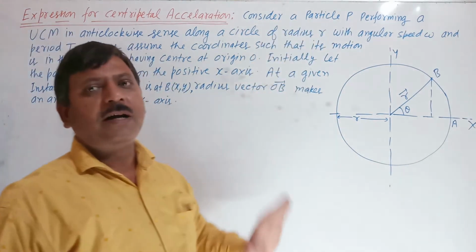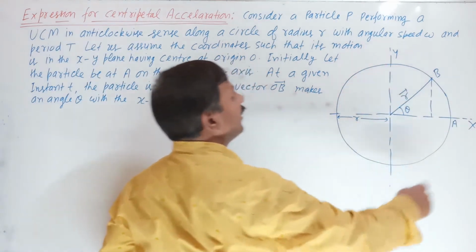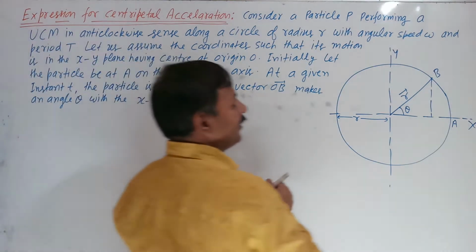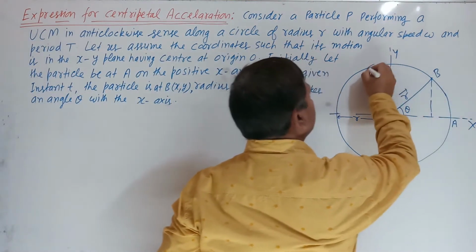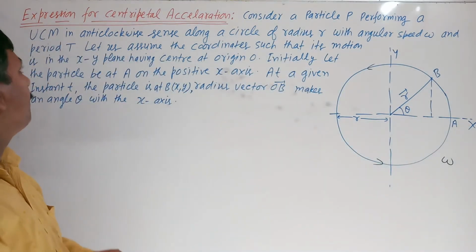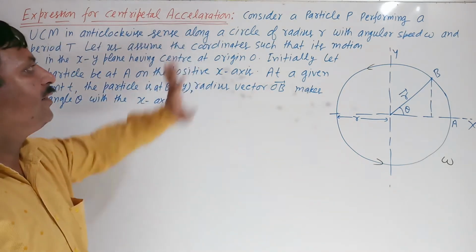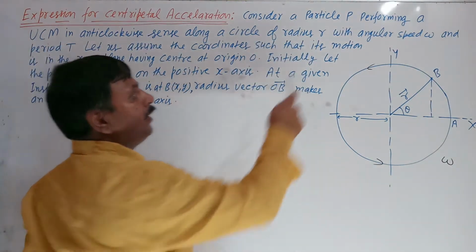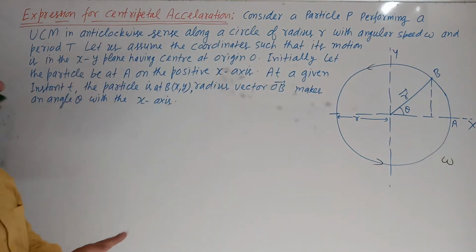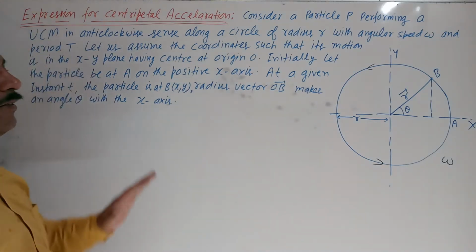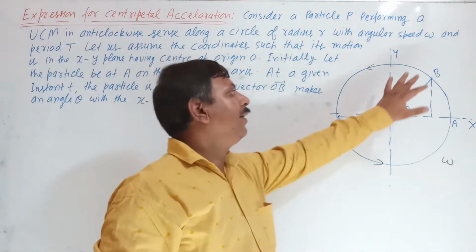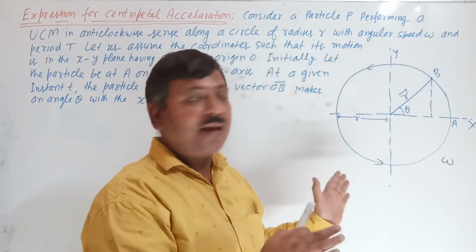I have considered a particle P, which is performing uniform circular motion in the anti-clockwise direction along a circle of radius r with angular speed omega and time period T. Let us assume coordinates such that its motion is in the xy plane.